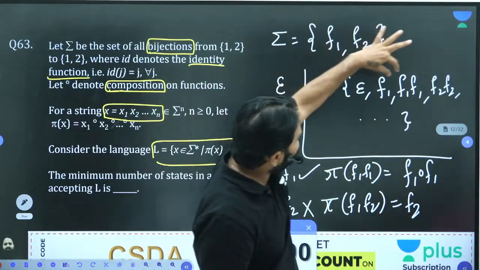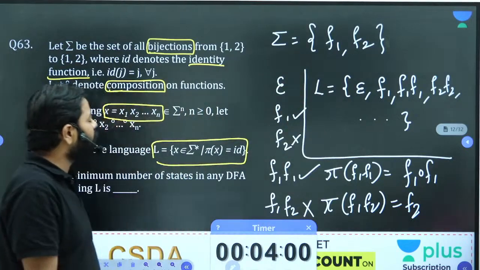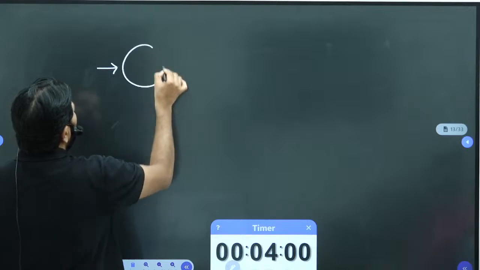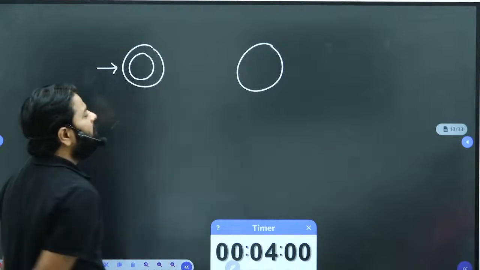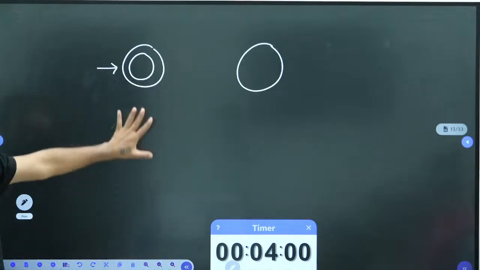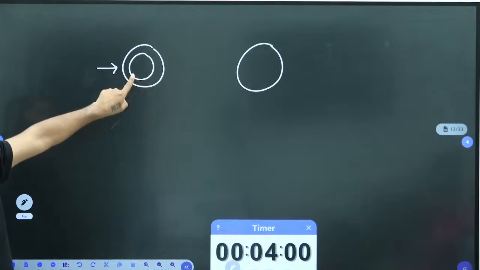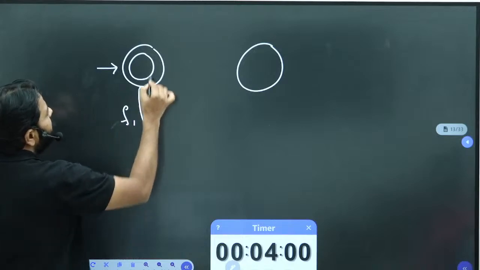So now you should know how to design your DFA. Finally, we are ready for designing a DFA. Initially I'm accepting epsilon, because they did not say exclude epsilon. Now from here your symbols are f1 and f2. There are two symbols only, correct?